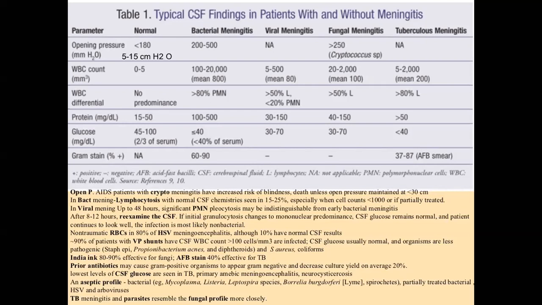So if a patient has high grade fever with altered level of consciousness, and you do the lumbar puncture and the CSF report shows predominance of neutrophils, you diagnose bacterial meningitis. But if the CSF shows predominance of lymphocytes, it may be viral meningitis, fungal meningitis, or tuberculosis meningitis. Proteins: the normal value is 15 to 50.